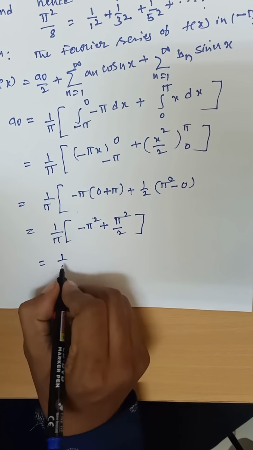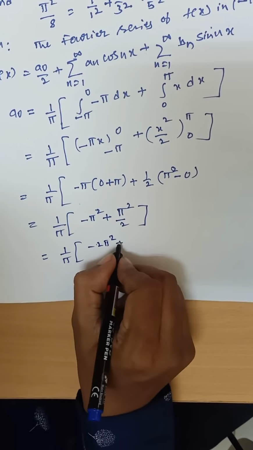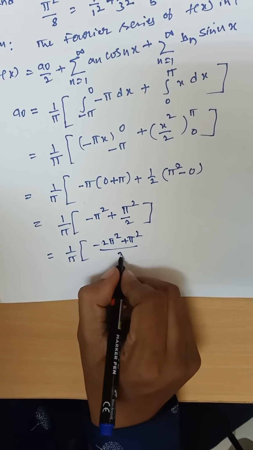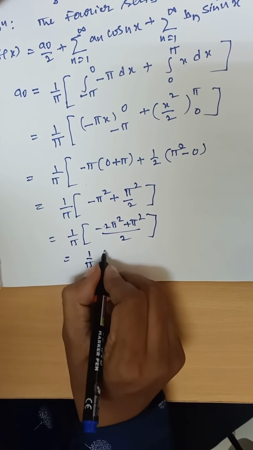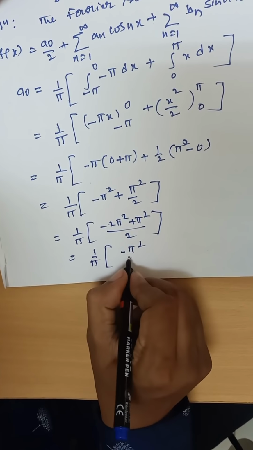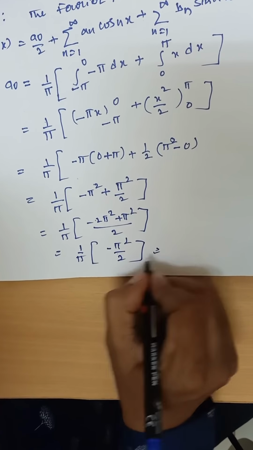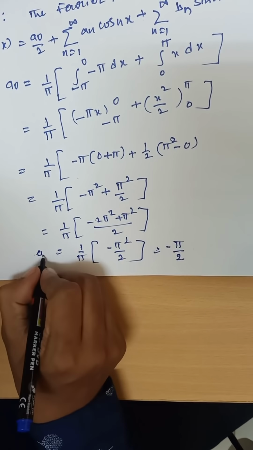That is 1 by pi times minus 2 pi square plus pi square divided by 2, which is 1 by pi times minus pi square by 2. Pi cancels, so minus pi by 2 is the required a naught.